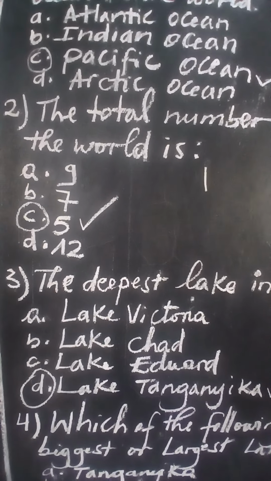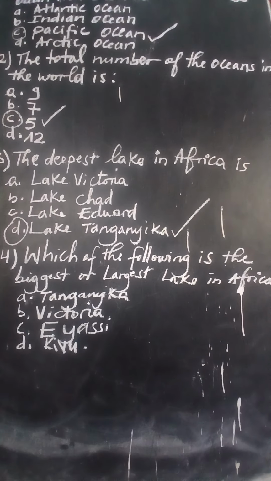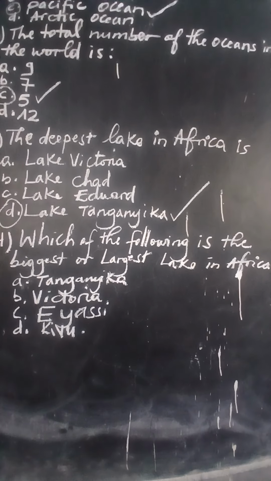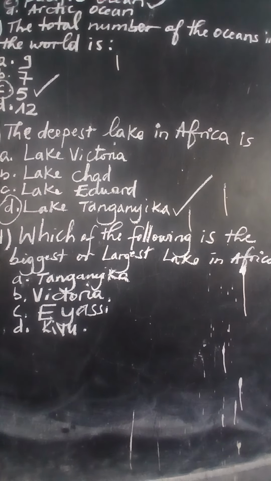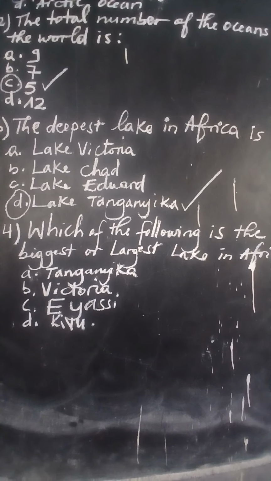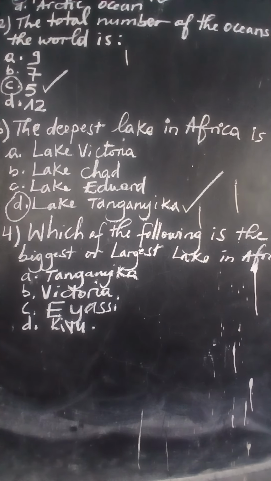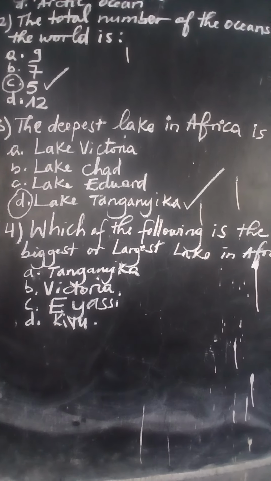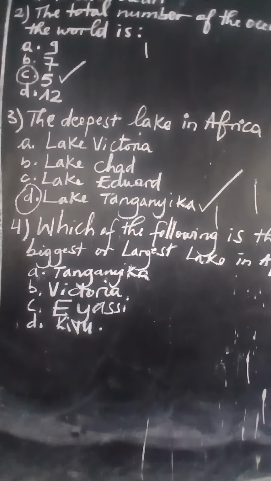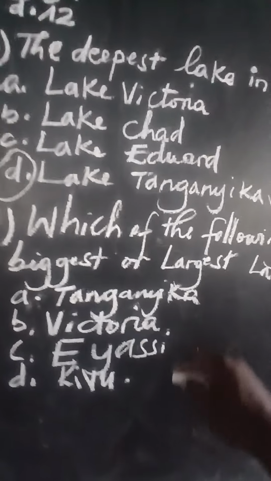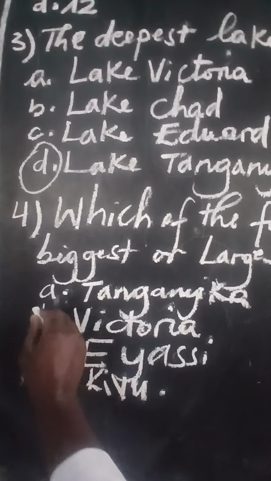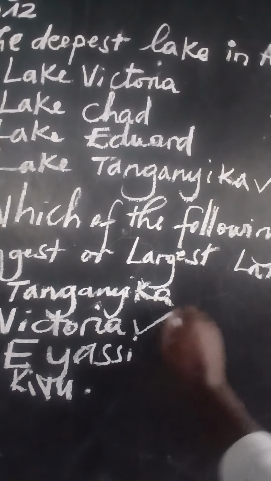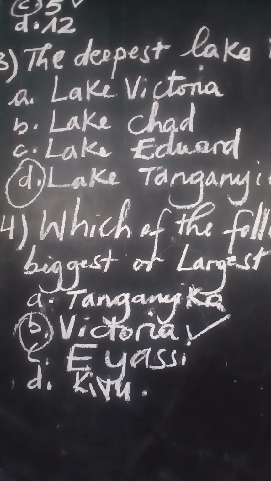Let's go to question number 4. Question number 4 is asking which of the following is the biggest or the largest lake in Africa. They give us different examples of lakes of Africa, but they want us to choose which one is the biggest. A, Lake Tanganyika. B, Victoria. C, Eyasi. D, Kivu. So the correct answer is B, because Lake Victoria is the largest or the biggest lake in Africa. I think this question is clear and easy to understand.